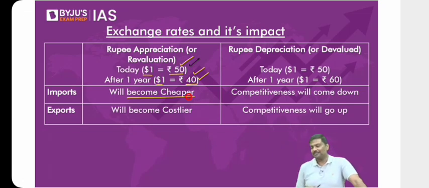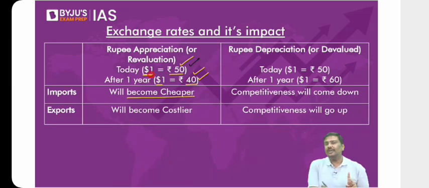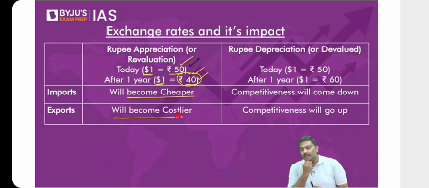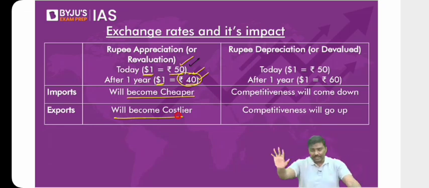What about exports? You're exporting and you receive $1. Today you receive $1, which means you'll get 50 rupees. And after 1 year, you'll receive $1, which simply means how much are you earning? 40 rupees. I'll explain this. But you tell me, how many of you will do this? How many of you will actually incur losses and export and earn 40 rupees only? You will never do that.